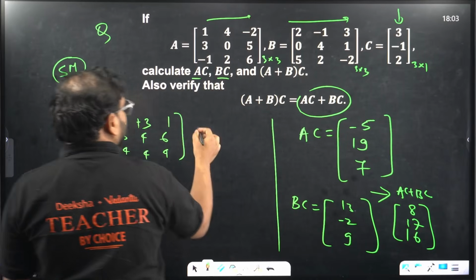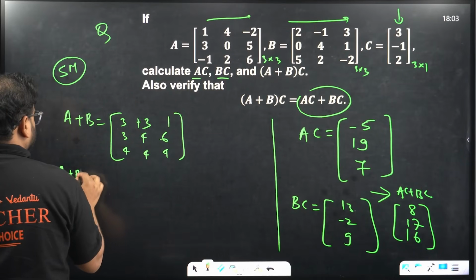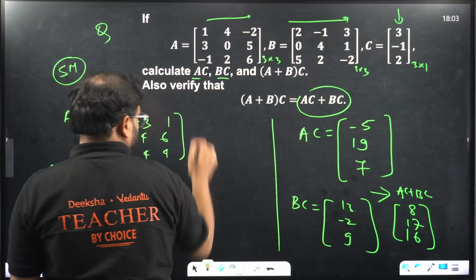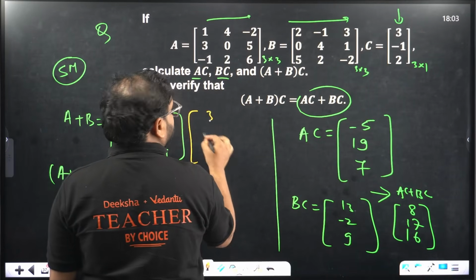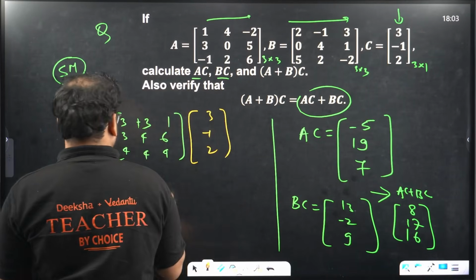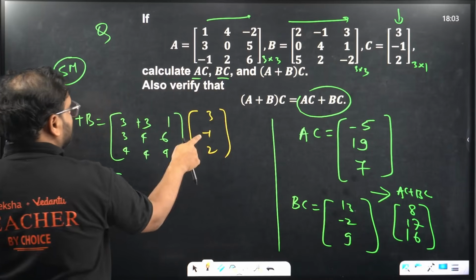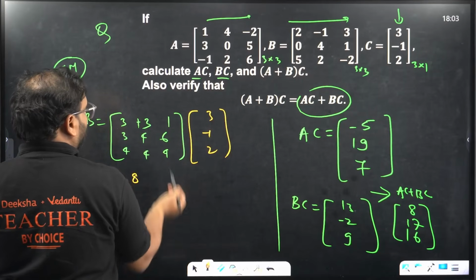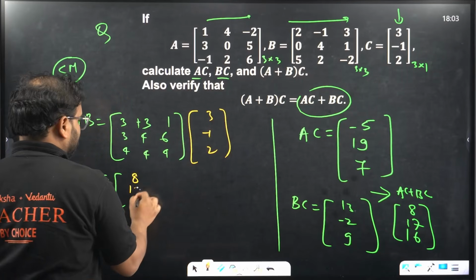And we multiply this with C now. So A plus B times C. Okay, we'll multiply again. Let's try this here itself. Multiply this with C. C is how much? 3, minus 1 and 2. Let's check this out. 9 minus 9, 9 minus 3, that is 6 plus 2, 8. 9 minus 4 and 12. So 9 plus 8, 17.